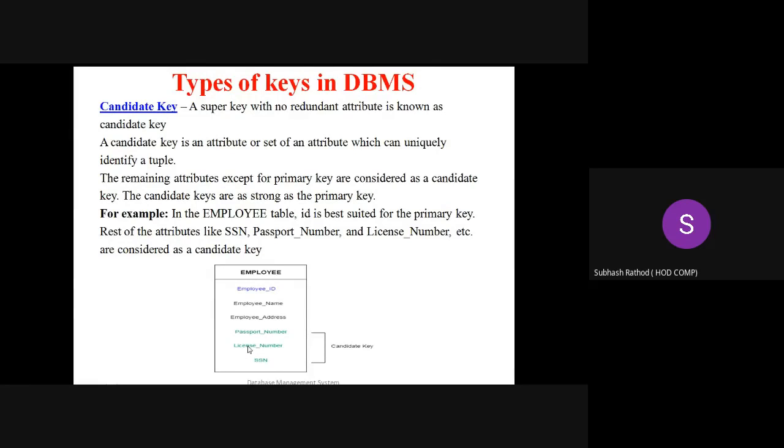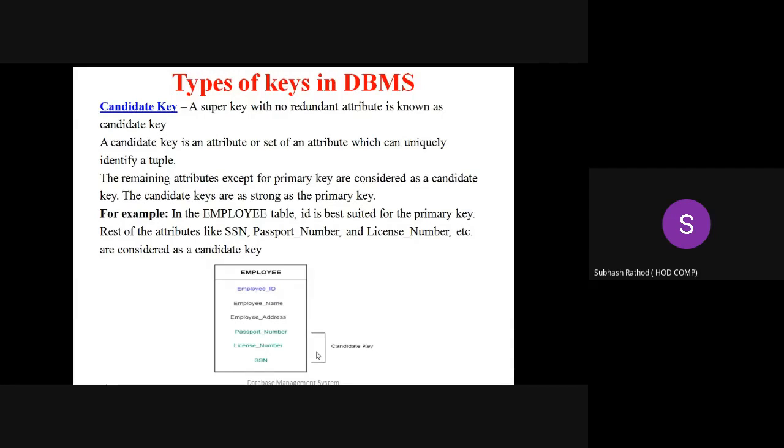You can choose any attributes from this employee table. You can say, sir, employee ID, passport number, license number, SSN number together also locate the record uniquely. Yes. Then you can say super key. You have the liberty to choose the attributes together which locate the record uniquely, and then you can say this together attribute set is a super key.